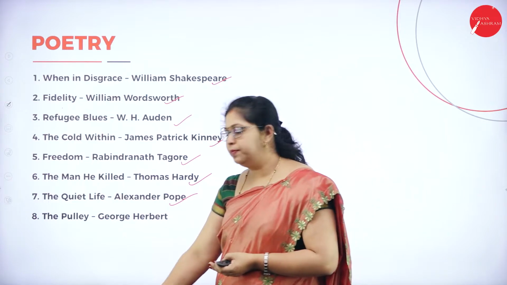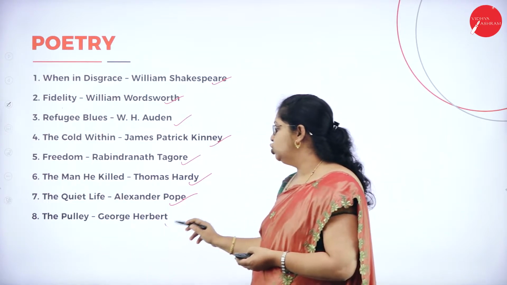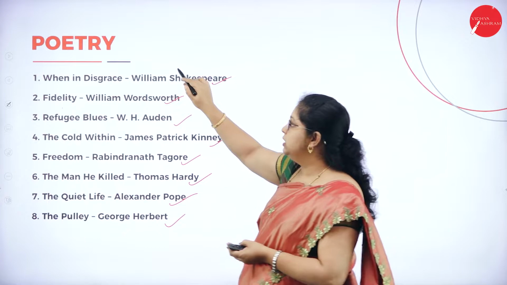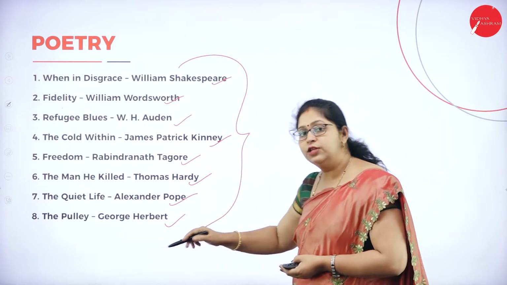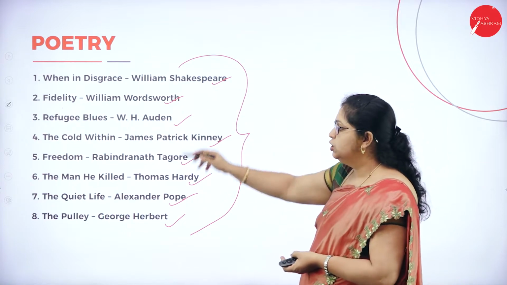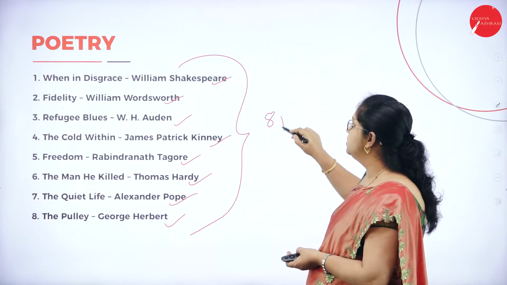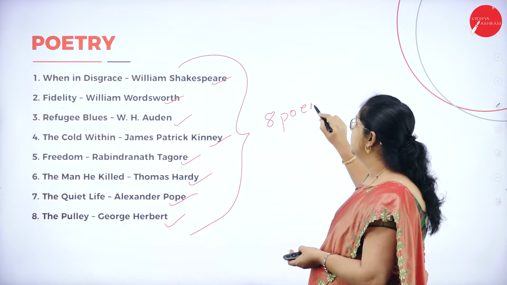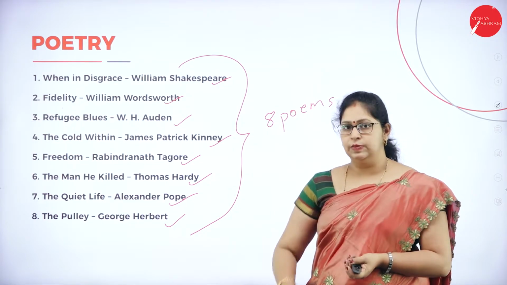And the last poem is The Pulley by George Herbert. So, these are the 8 poems prescribed for your first semester examination.